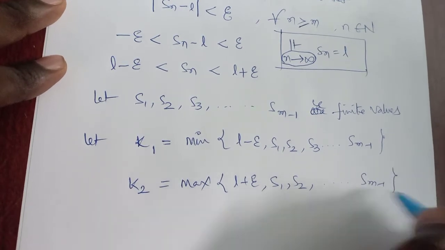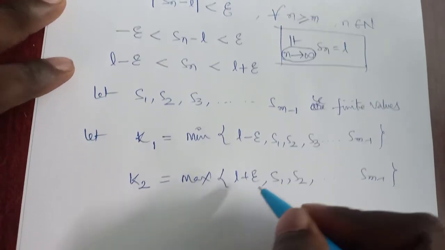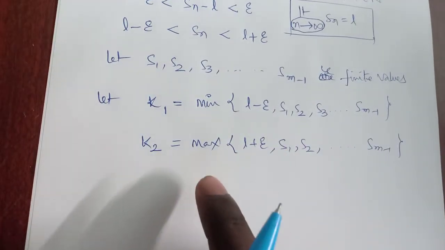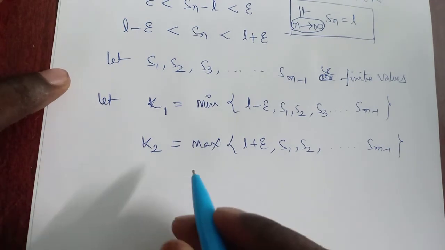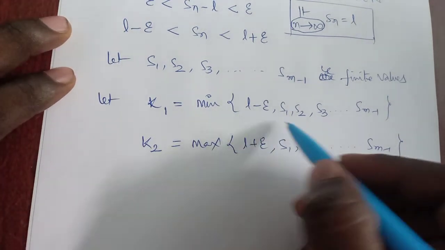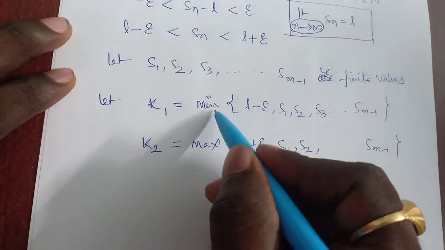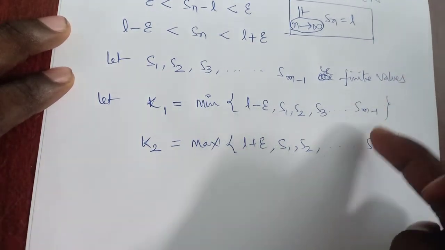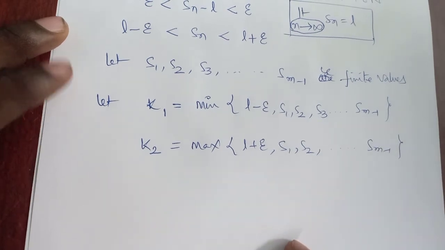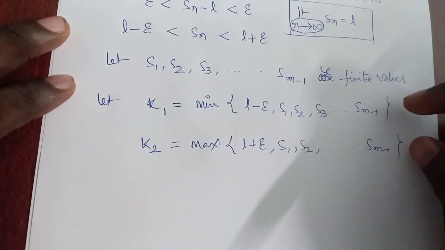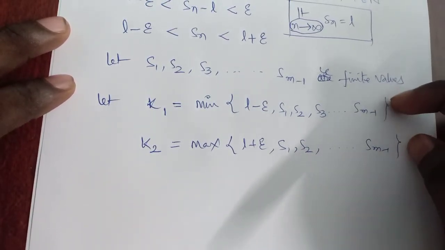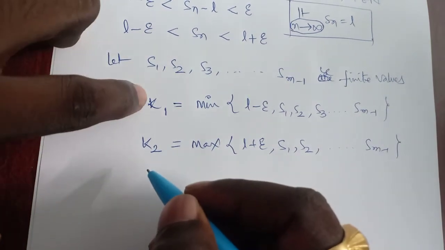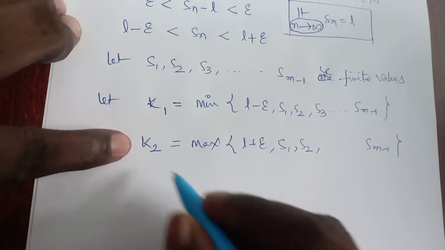Clearly it is a finite set and it has a maximum value also. So from the first set we have a minimum value, and from the second set we have a maximum value, because these two sets are finite. If these are finite values, then only can we easily find the minimum and maximum. So we have a minimum, that is k1, and a maximum, that is k2.